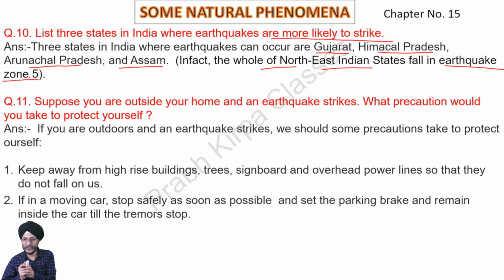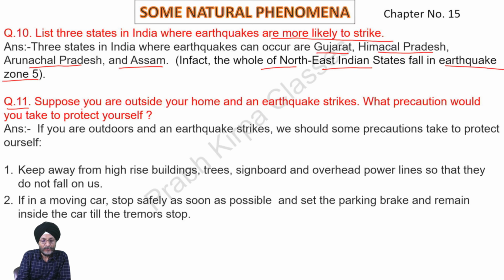In some of these textbooks, it is written that Jammu and Kashmir also falls in the states where earthquakes are likely to strike. It is correct that Jammu and Kashmir is also an area where earthquakes are more likely to occur. But Jammu and Kashmir is no longer a state. It became a union territory about 2-3 years ago. So we should not mention Jammu and Kashmir in the list of states where there are more chances of earthquakes, because it has now been designated as a union territory which falls under the central government.